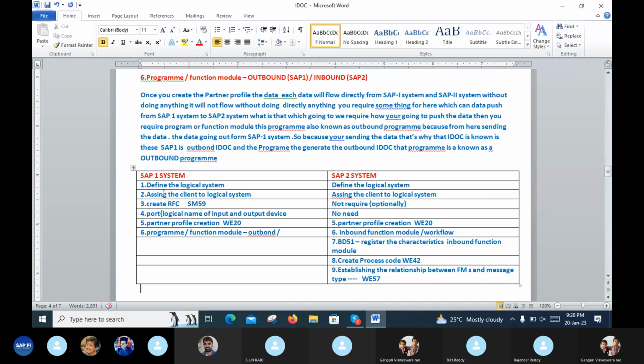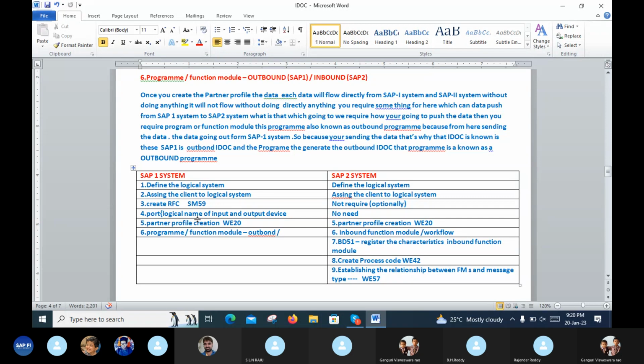So first of all, these are the full clarifications below. First of all, define the logical system. Both define the logical system. Second point, both are the same: assigning the client to the logical system. Third step, create RFC, SM59, is not required on the receiver. This is optional.